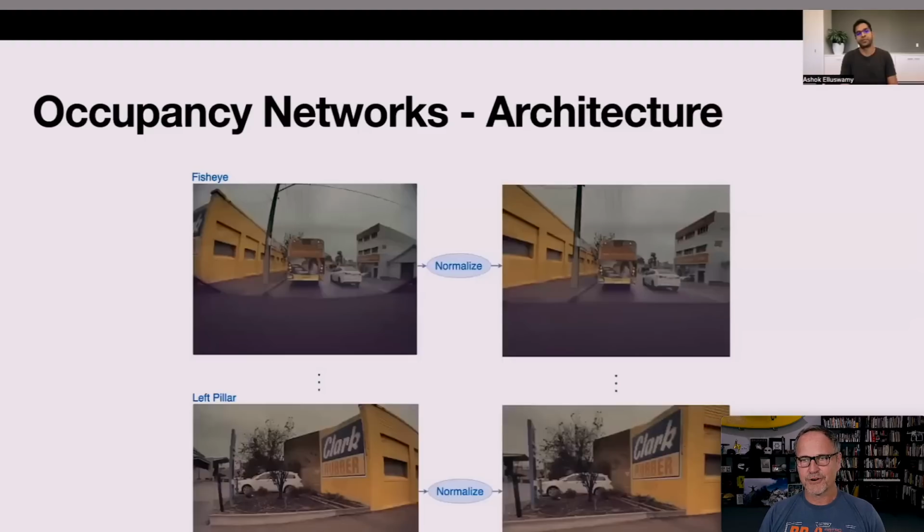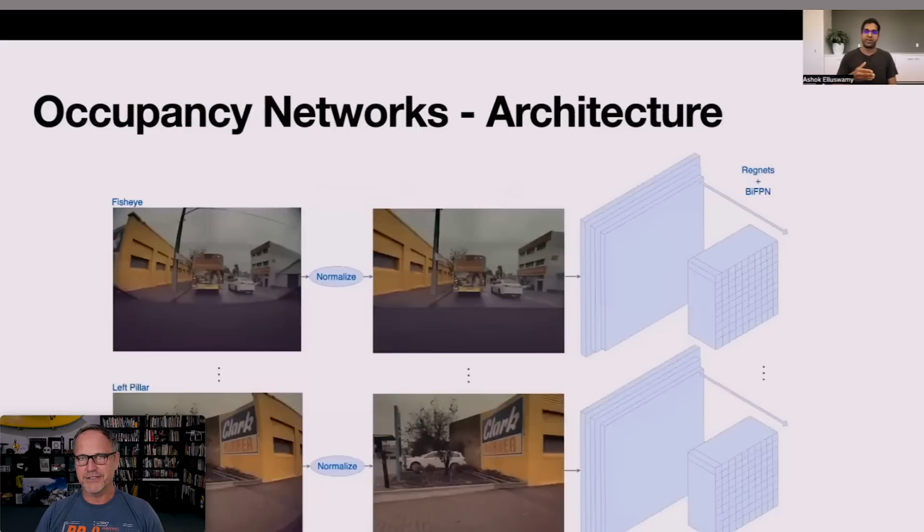Okay, so how does this work? The first thing they do is they take fisheye lens cameras. This is just a couple of examples here from the 8 cameras. But basically you can see how there's a lot of distortion in the lens. So the first thing they do is just basic math. They can compensate for these lens distortions and make these things into the proper shapes. That helps, number one, because it allows you to create the 8 camera layout and match up these things, because you've gotten rid of the camera distortion.